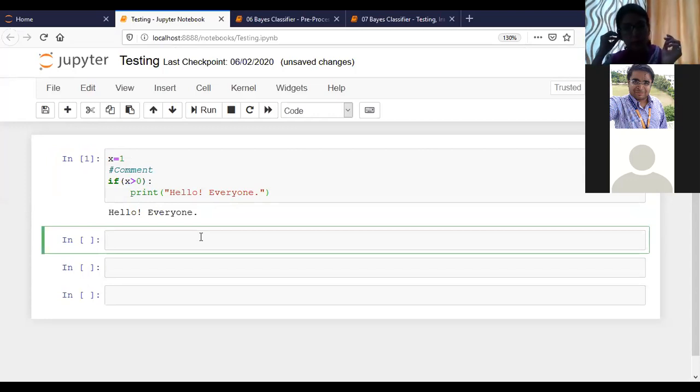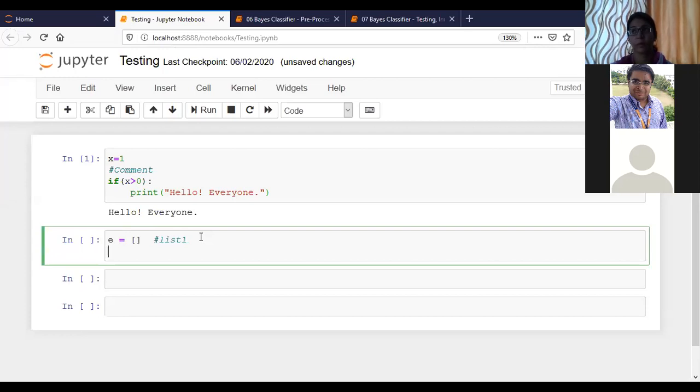So I am providing e equals to an empty list, and then o equals to another one. I have created two blank lists.